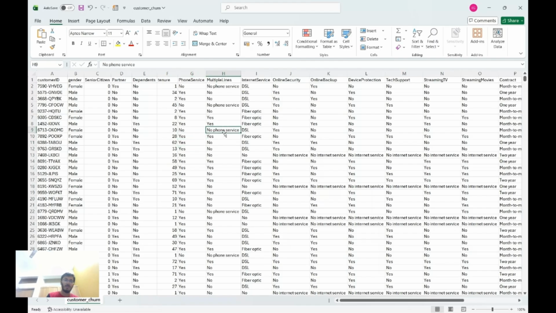Yes or no? Do they have multiple lines? For example, if someone has no phone service, it doesn't make sense, of course. Then there's internet services. Are they obtaining or using internet services? Do they use fiber optic or DSL, or they don't even use an internet service?